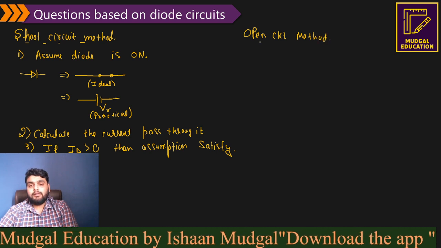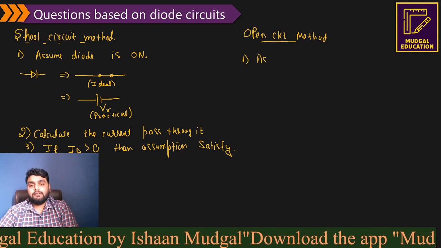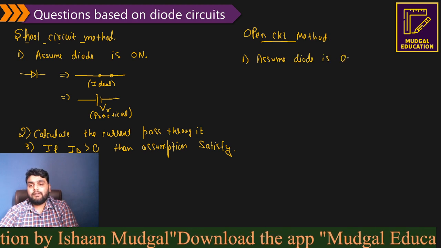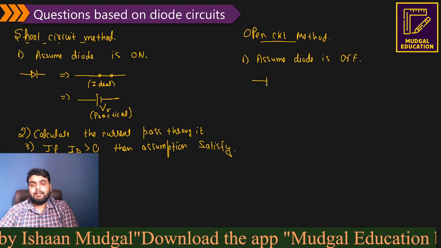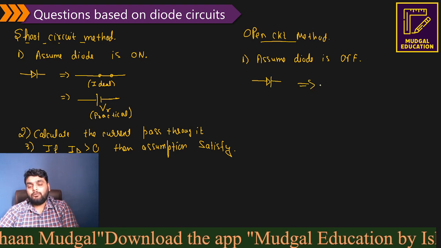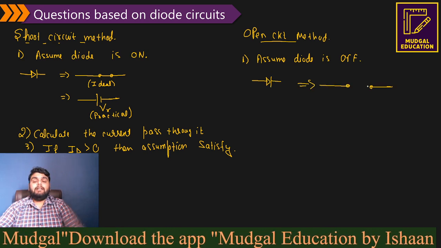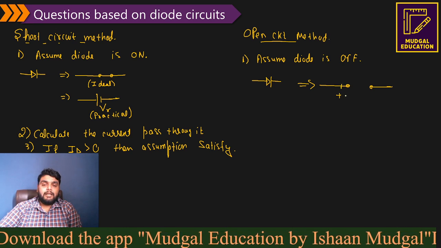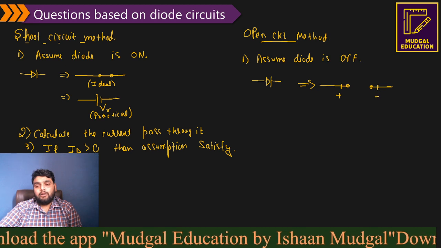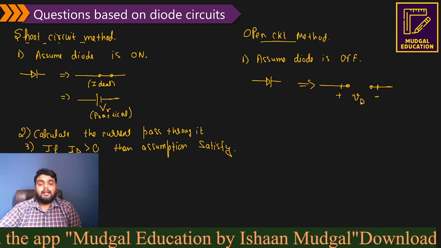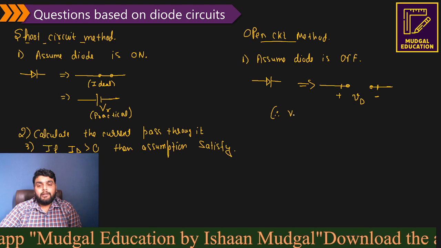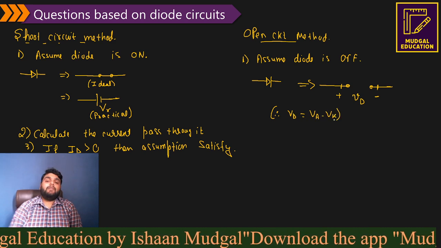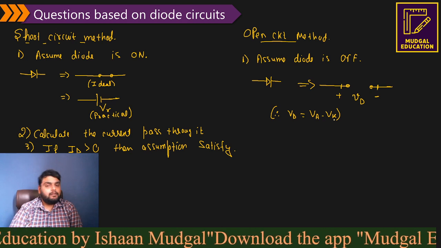What is the open circuit method? Here you have to assume that the diode is off. Obviously, whether it is an ideal diode or a practical diode, when a diode is off, you have to take it as an open circuit. Now understand here, the anode voltage is always taken as positive, the cathode is always taken as negative, and this is the diode voltage. You need to understand one point here: the diode voltage is always the anode minus cathode voltage.